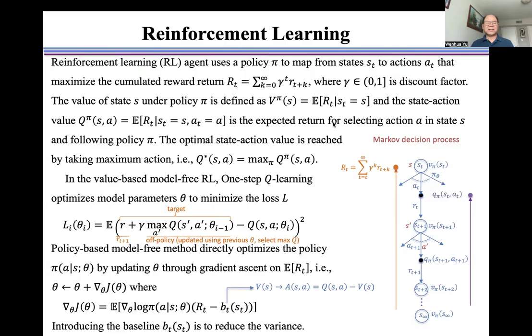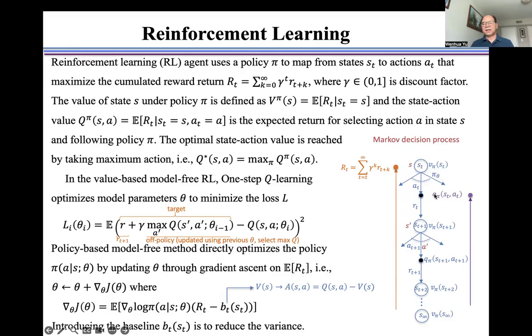The value of a state s under policy pi is defined as V pi(s), and the state action value Q pi(s, a) is the expected return for selecting action a in state s and following policy pi, as defined here. This is the value at state s_t.